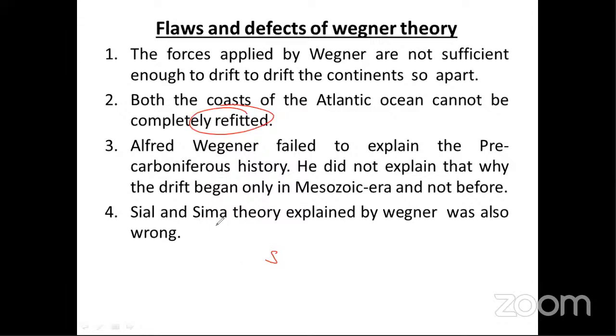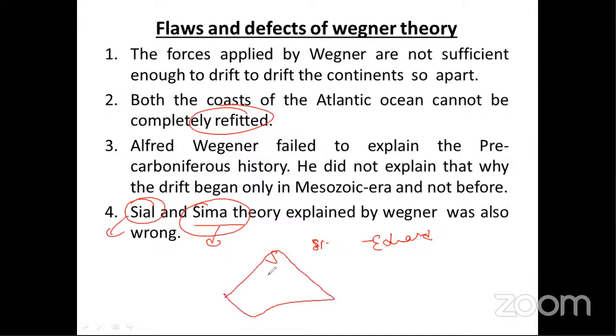And he also used the Sial Sima theory, because basically the Sial Sima theory was given by Edward Suess. He said that Sial is basically continental crust and Sima is the oceanic crust. Means this Sial is floating over Sima. Continental crust is floating over oceanic crust, and because of this reason, you see different mountain features on the surface of the earth. Now Wegener, in the initial part of his theory, said that Sial is floating over Sima without any resistance. But in the later part of his theory, he said that Sial is floating over Sima with resistance, and this results in the formation of fold mountains.